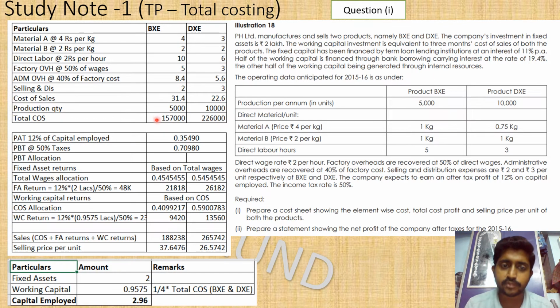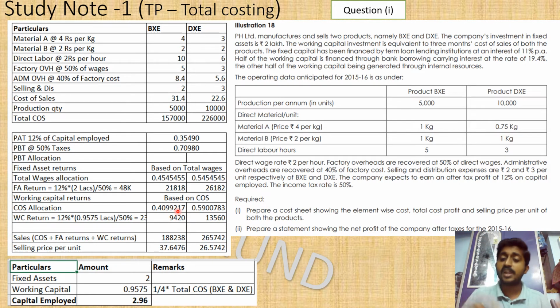Yes, we have the cost of sales figures, 1,57,000 and 2,26,000. So we have to take the ratio between these, which comes to around 40.9% and 59%. So this is the allocation. Now we have the 23,000 figure, which is the total return expected by the management out of working capital, and this 23,000 is allocated between the BXC product and DXC product, 9,400 and 13,000, based on the ratio of cost of sales.